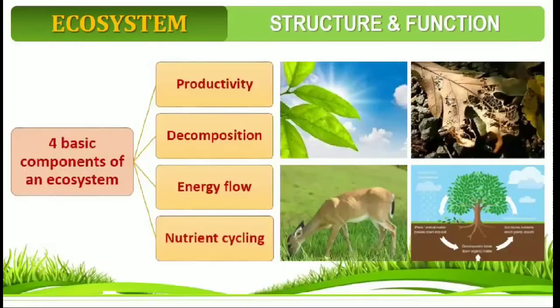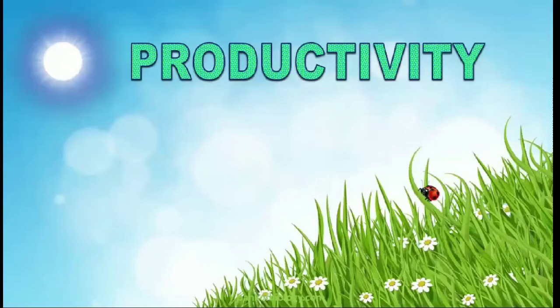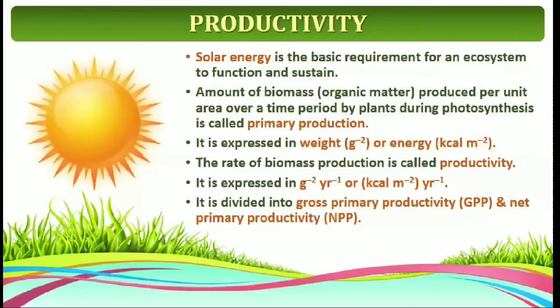There are four basic components of an ecosystem. What are the four basic components of an ecosystem? Productivity, decomposition, energy flow, nutrient cycling. These are the four basic components of an ecosystem. What do you know about productivity? A constant input of solar energy is the basic requirement for any ecosystem to function and sustain. Try to remember, solar energy is the basic requirement for an ecosystem to function and sustain.